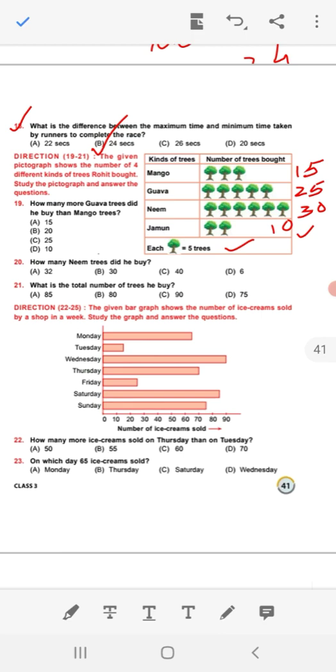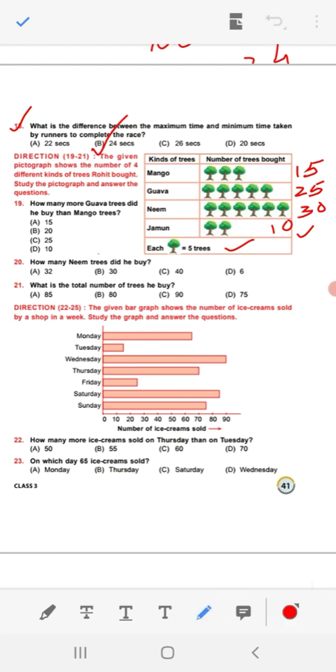Question number 19. How many more guava trees did he buy than mango trees? Mango tree number 15 and guava tree number 25. So the difference 25 minus 15, that is 10. So option D is correct. How many neem trees did he buy? Number of neem trees 30. Option B. What is the total number of trees he buy? Total number of trees, that means you have to add all these numbers. So 10 plus 30, 40, 40 plus 25, 65, 65 plus 15, 80. So total 80 trees he buy.